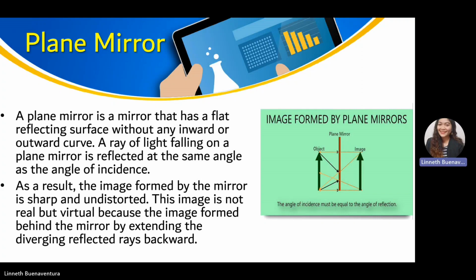This image is not real but virtual, because the image is formed behind the mirror by extending the diverging reflected rays backward. So this is the image formed by the plane mirror.